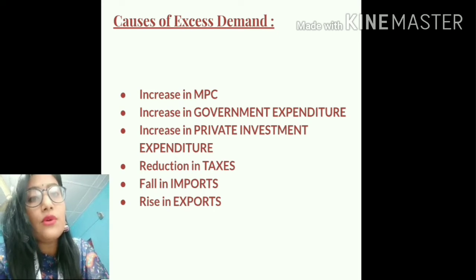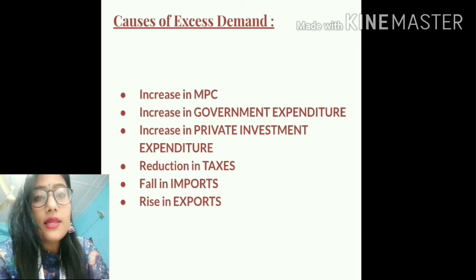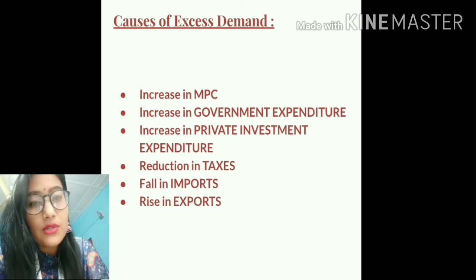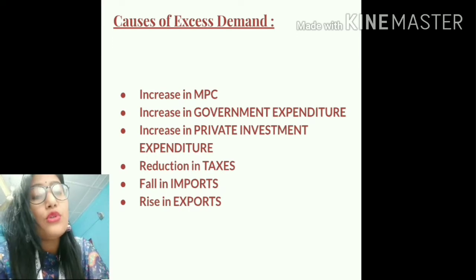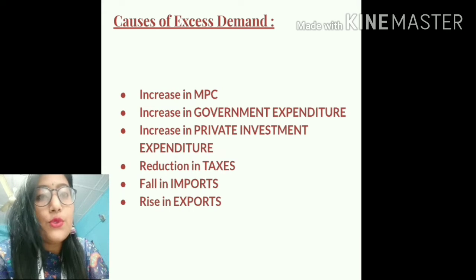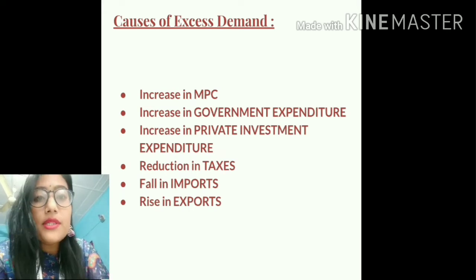So this will lead to a fall in imports. On the other hand, students, the people belonging to other countries will also prefer to buy goods from our country, and this will lead to a rise in exports. So both these reasons, a fall in imports and a rise in exports, will generate demand for our goods and services, which will cause excess demand. So students, these were the important causes of excess demand.